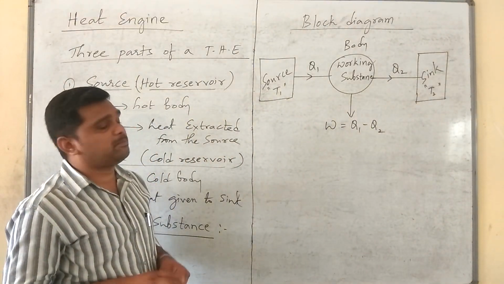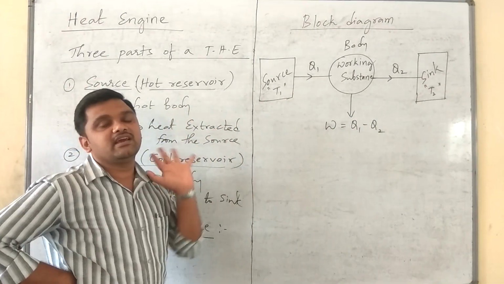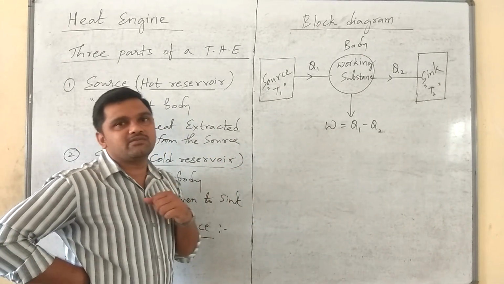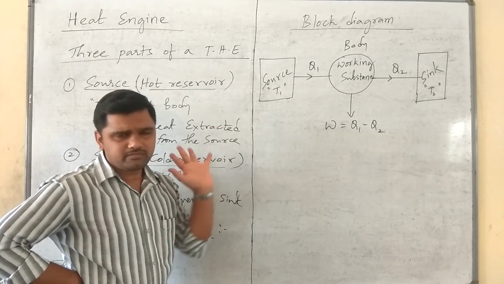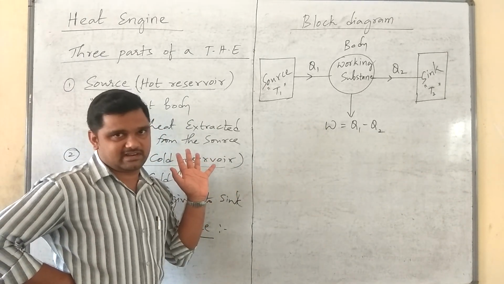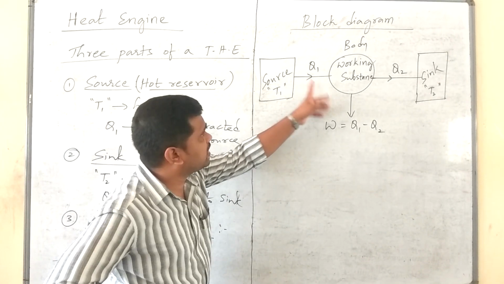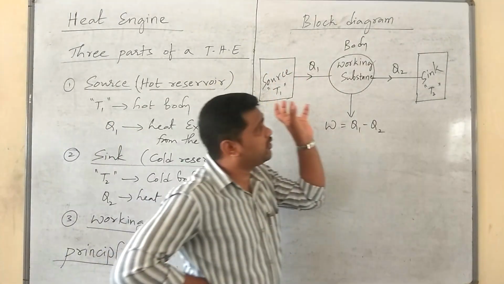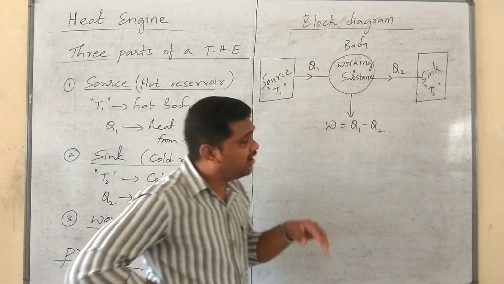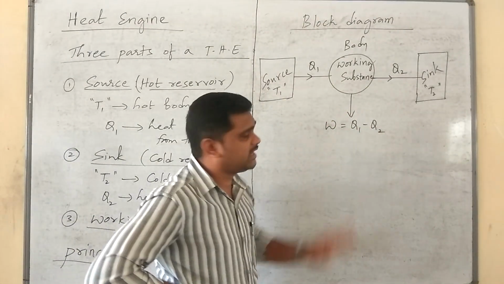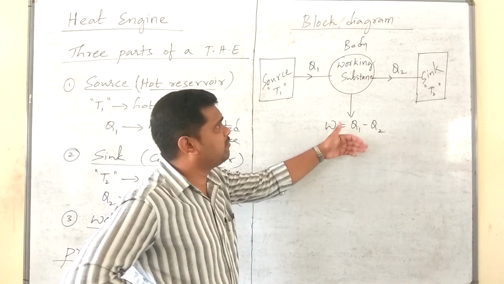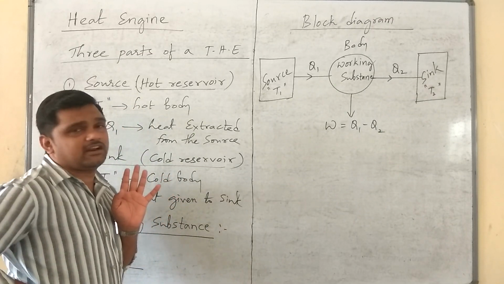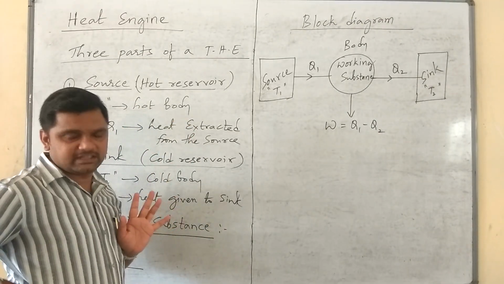So, this is the basic function of any heat engine: absorbing heat energy and converting heat energy into useful work. Q1 is the amount of heat energy absorbed from the source. Q2 is the amount of heat energy given to the sink. The remaining thing is Q1 minus Q2, which is the amount of useful work. So this is the block diagram of a typical heat engine.